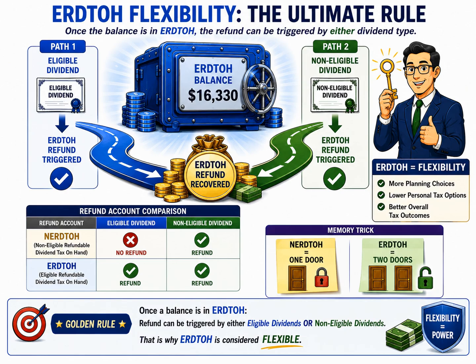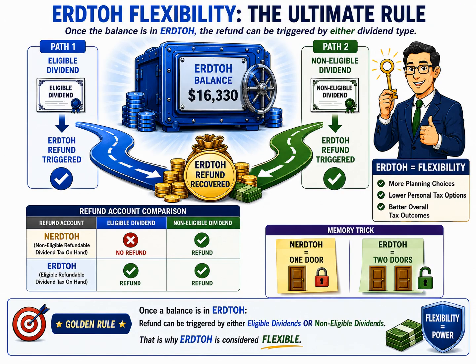And flexibility has real value. Because when a corporation has flexibility, it can choose the dividend strategy that best fits the shareholder's tax situation. Often, that means paying eligible dividends, recovering the refund, and still obtaining the lower personal tax treatment associated with eligible dividends. The result is a better overall tax outcome.